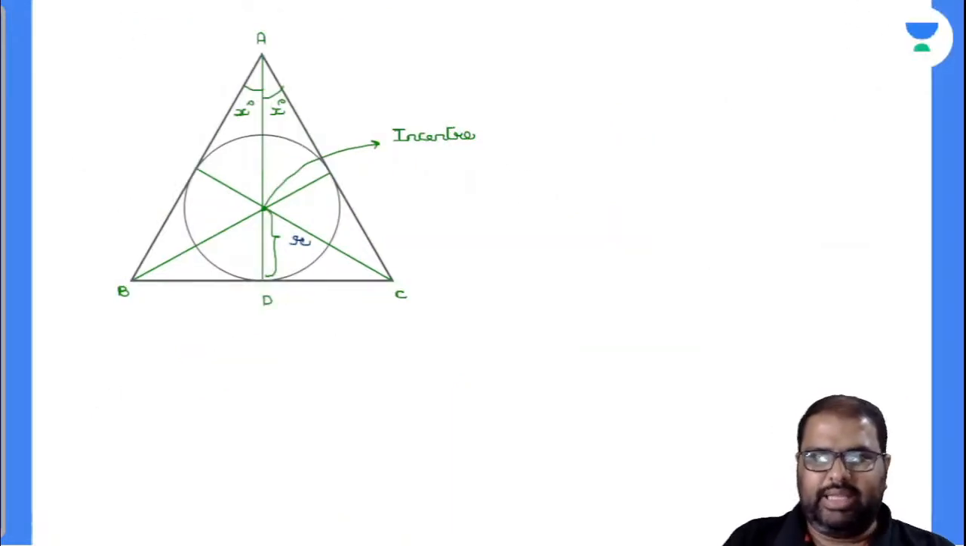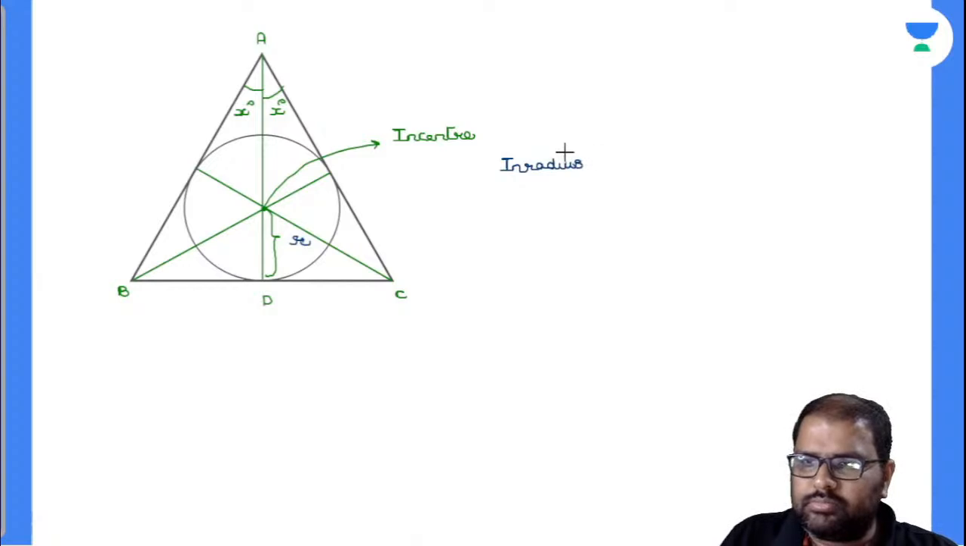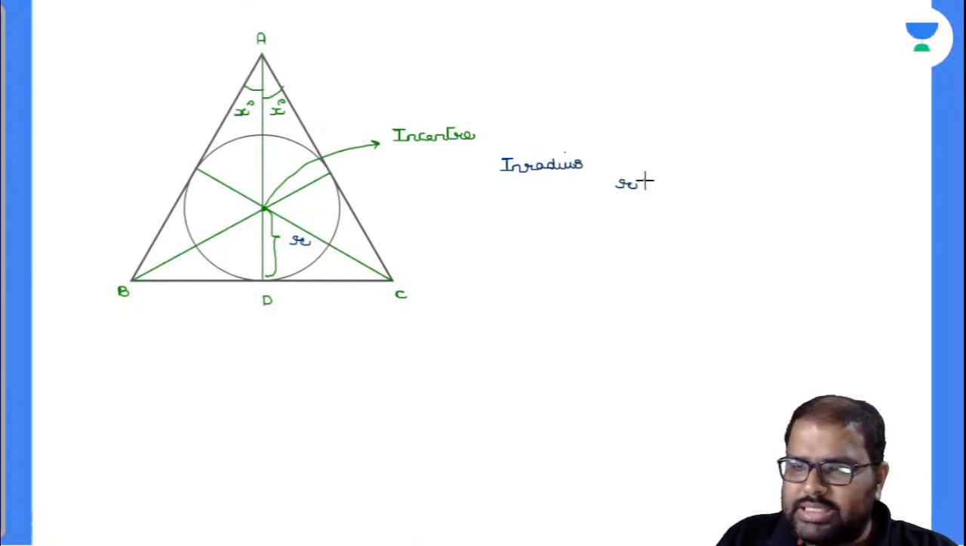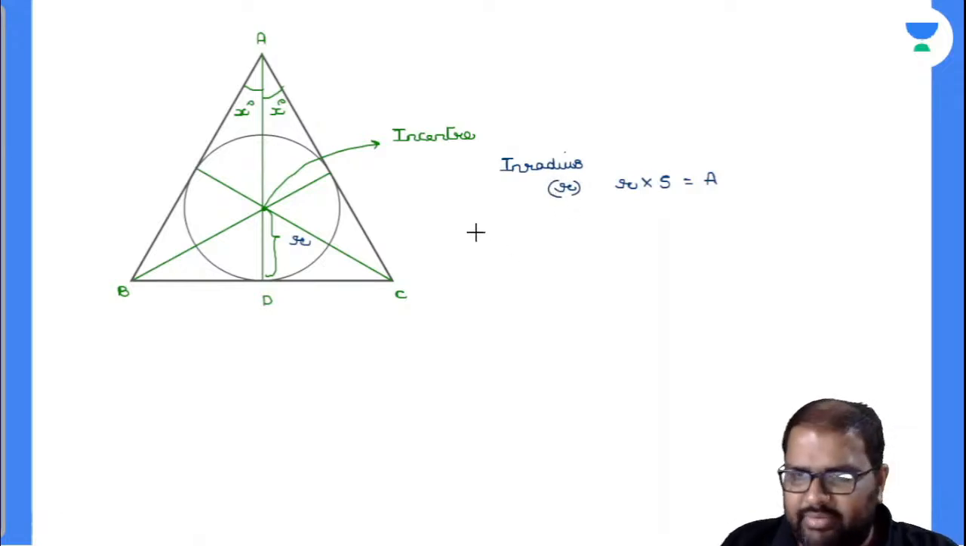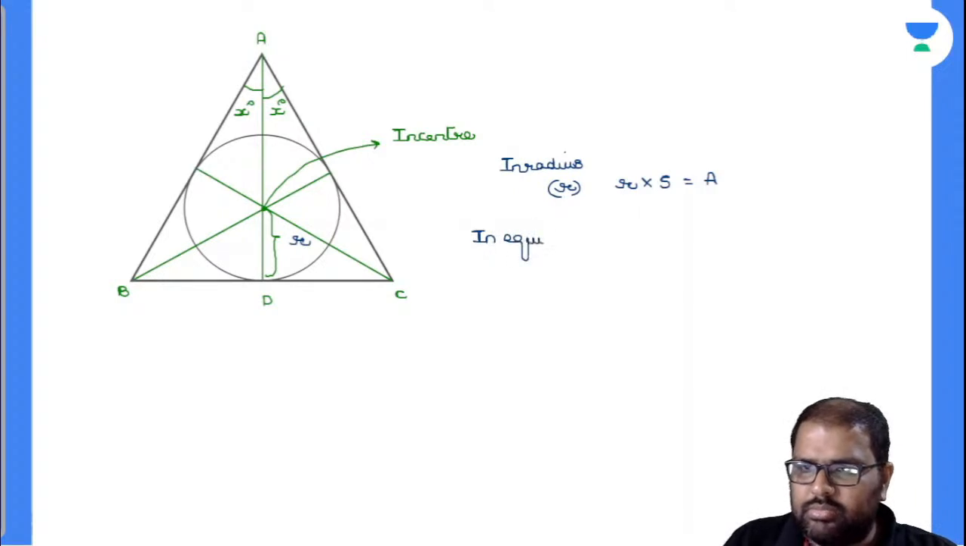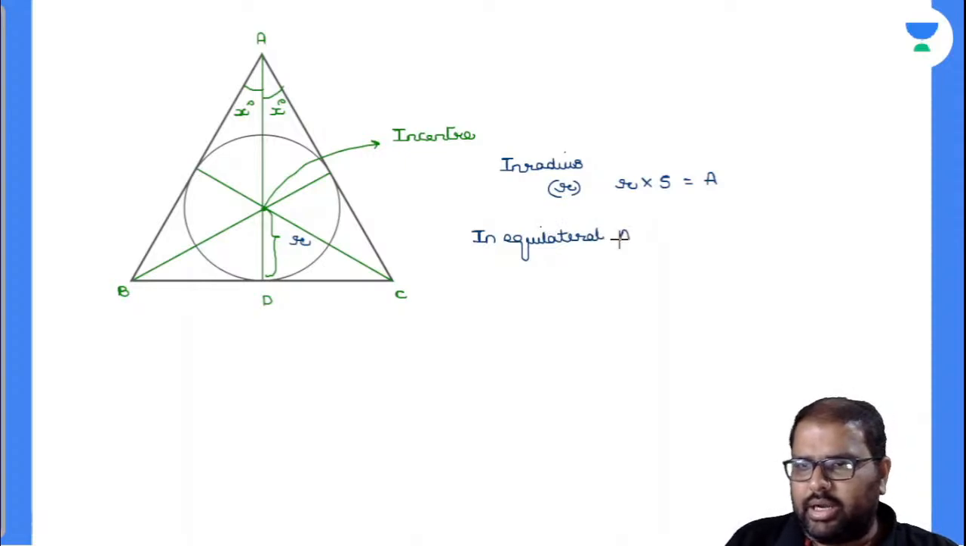First of all, I'll find out the incenter. Inradius small r into S is nothing but equal to the area of the triangle. This is the formula. Okay, let's suppose we take an equilateral triangle, what happens? We'll draw this. In an equilateral triangle, I'll write down the formula. Now S is nothing but called the semi-perimeter, beta.